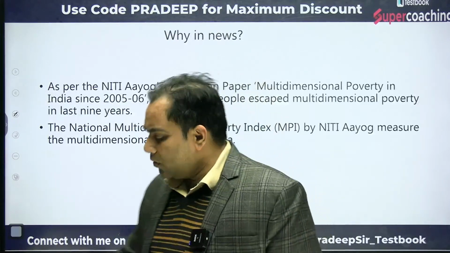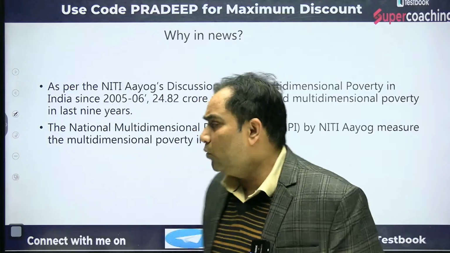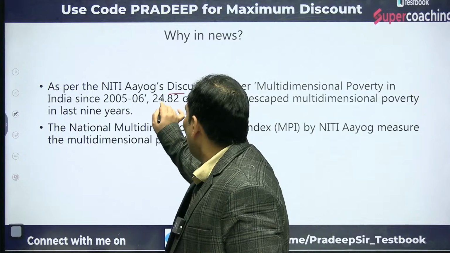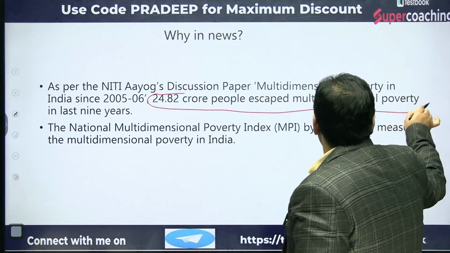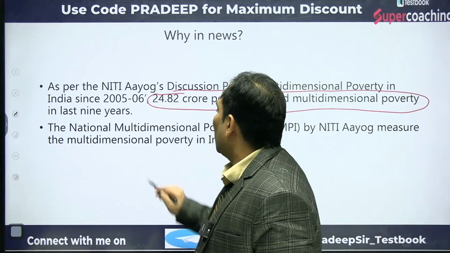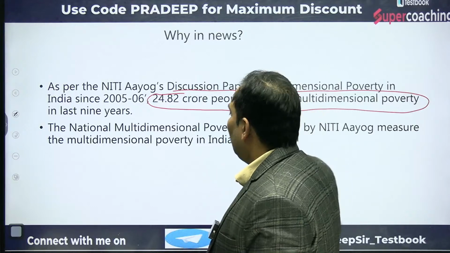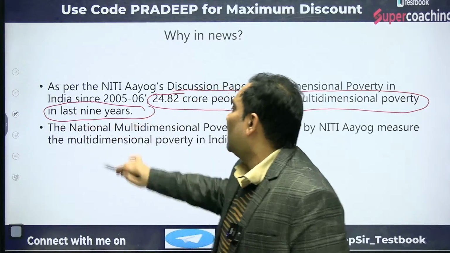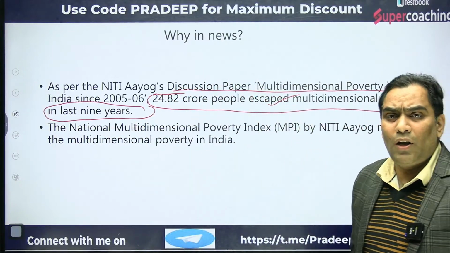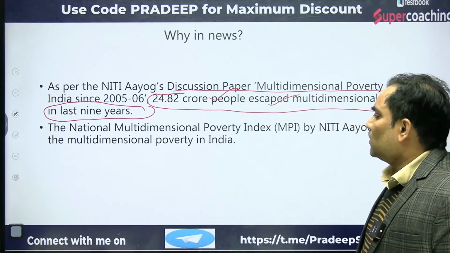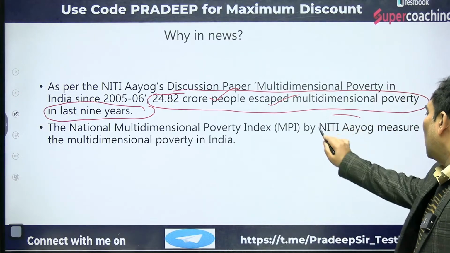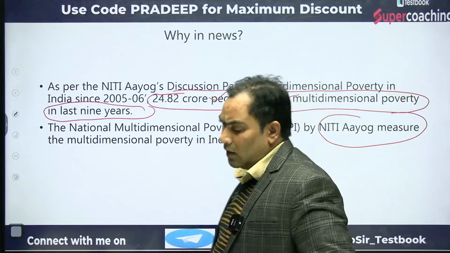As I said, why it is in the news: we already discussed that as per the claims of NITI Aayog, 24.82 crore people have escaped from multidimensional poverty in the last 9 years. Just the last 9 years, 24.82 crore people. Okay, so the national multidimensional poverty index is being prepared by NITI Aayog for measuring multidimensional poverty.